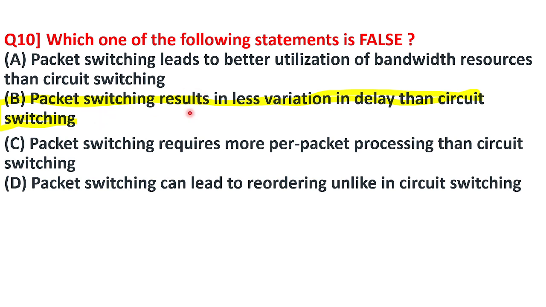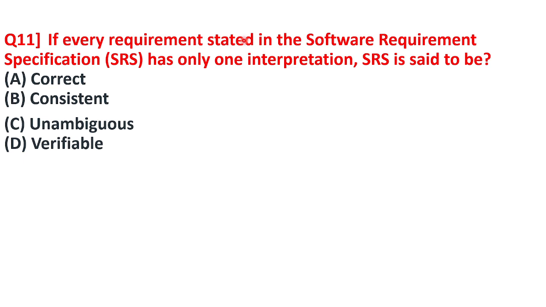It is false. Next question is, if every requirement stated in the software requirement specification, that is SRS, has only one interpretation, then the SRS is said to be unambiguous. So the answer for this question is option C. What is the meaning of unambiguous? Only one interpretation, meaning no duplication, no copied or repetition of the data.